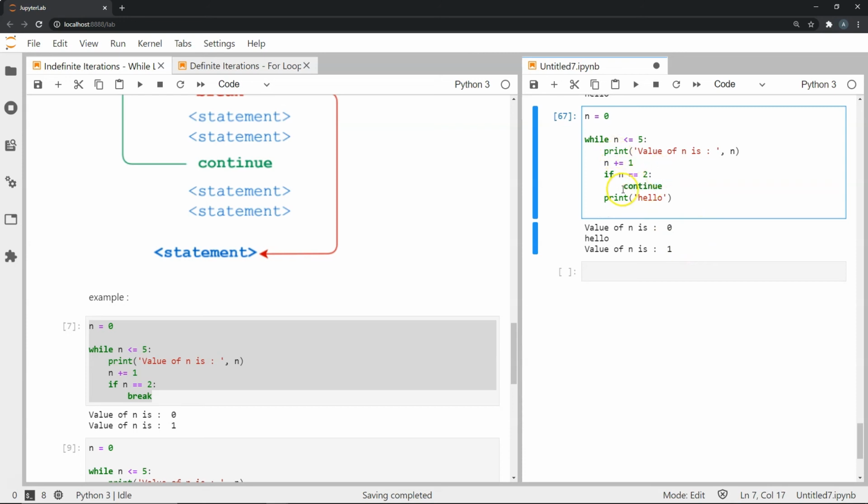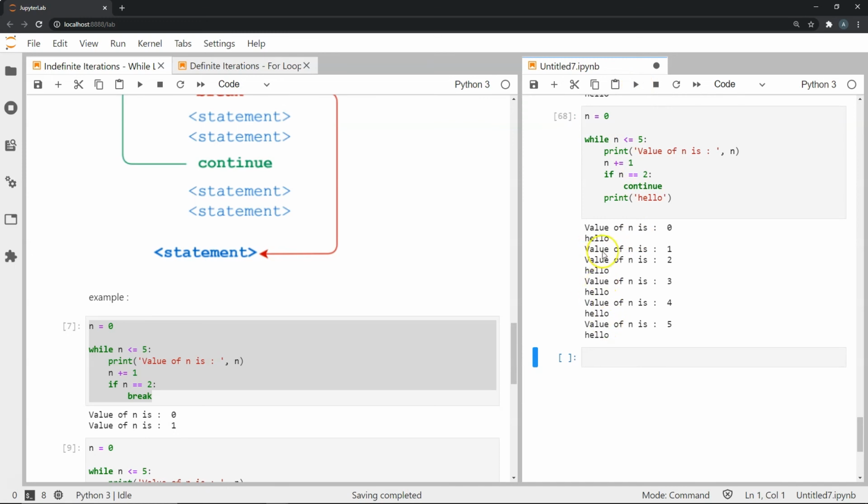Let's see the difference between a break and continue now. So now I have this continue statement instead of a break. Let's see what happens here. As you can see, it seems familiar to our first example where we did not have any break or continue. But there is a small difference that I want you to catch, and that is very important about this continue statement. As you can see, the first iteration has value of n is 0 and then hello. Then value of n is 1, but there is no hello.